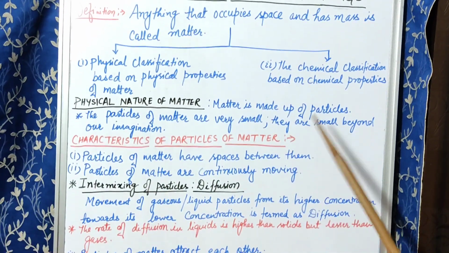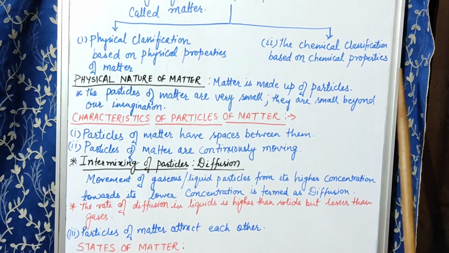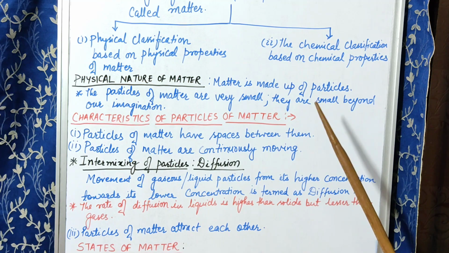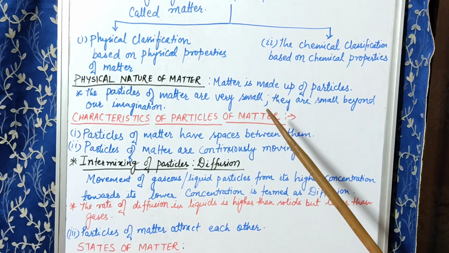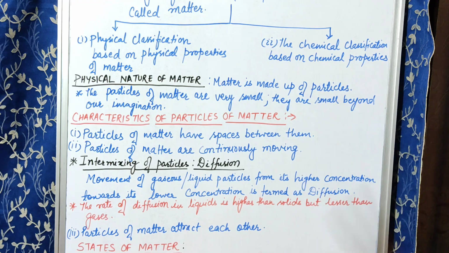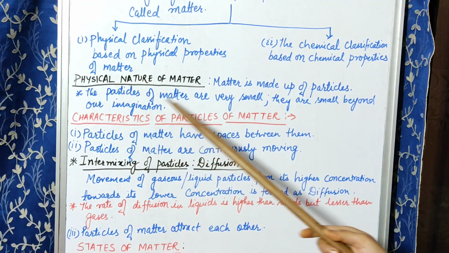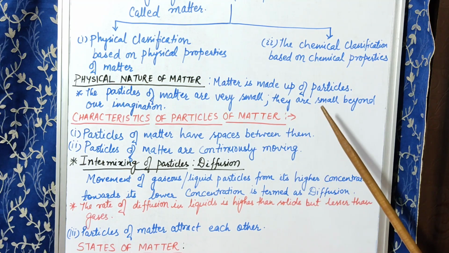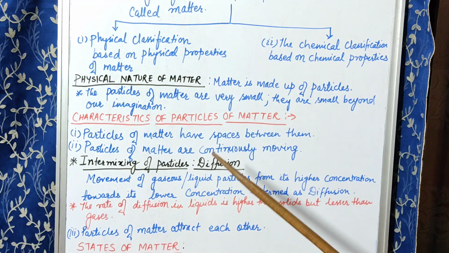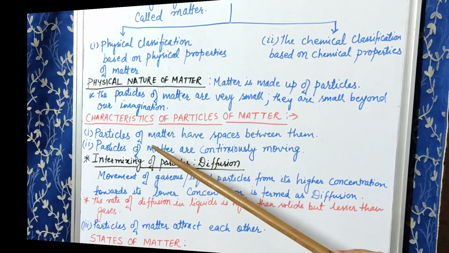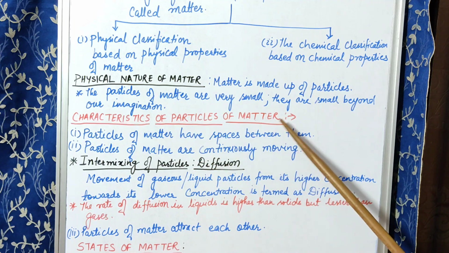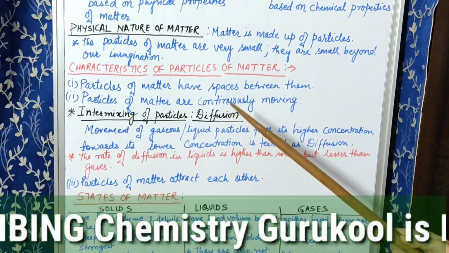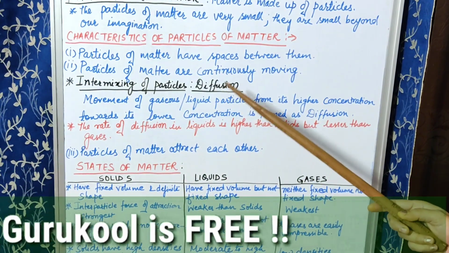Children, matter is made up of particles. This concept was given after so many activities and experiments were done, and finally scientists concluded that matter is made up of particles, and the particles of matter are very small. We cannot see them with our naked eyes. They are very small, beyond our imagination. Now we will discuss the characteristics of particles of matter. One by one we will discuss each characteristic, and I will explain with a suitable activity or example.